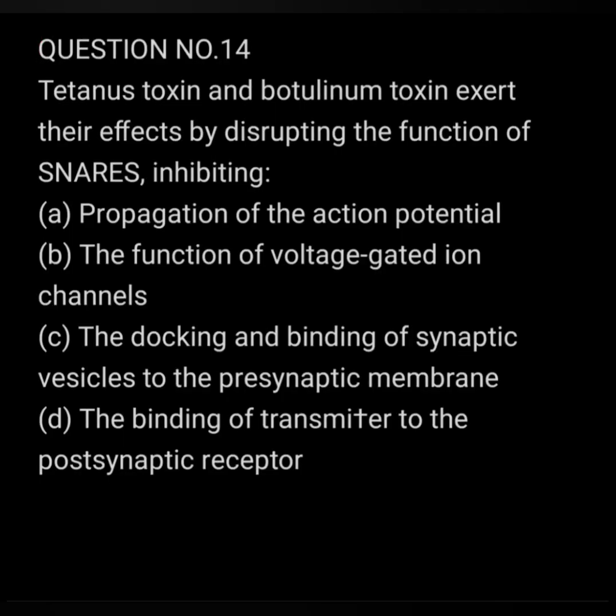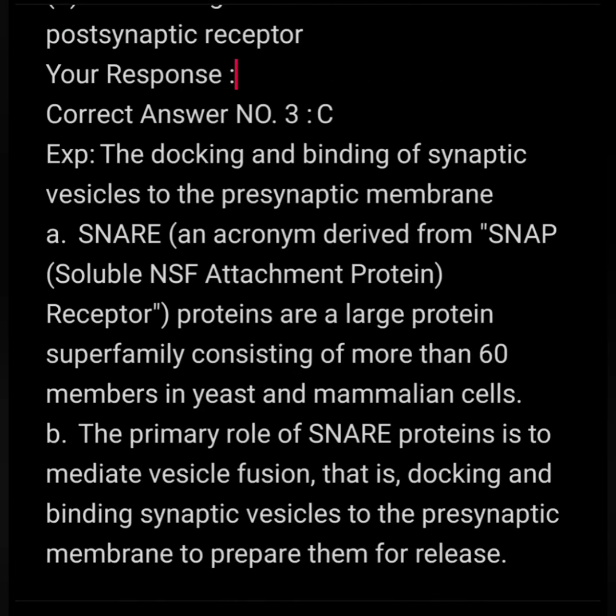Tetanus and botulinum toxin exert their effects by disrupting the function of SNAREs: inhibiting propagation of action potential, function of voltage-gated ion channel, docking and binding of synaptic vesicles to presynaptic membrane, binding of transmitter to postsynaptic receptor. Answer to the above question is option C. They are a large protein superfamily consisting of more than 60 members in yeast and mammalian cells. Primary role of them is to mediate vesicle function.